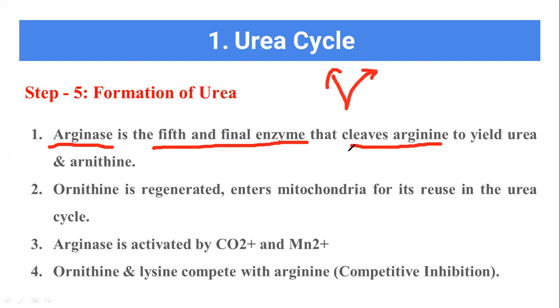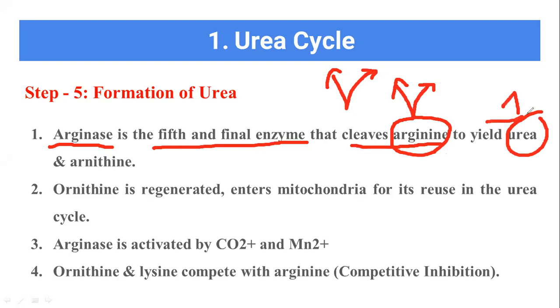As a result of the cleavage of arginine with the help of the enzyme arginase, we are getting two substances. The first substance is urea, and the second substance is ornithine.